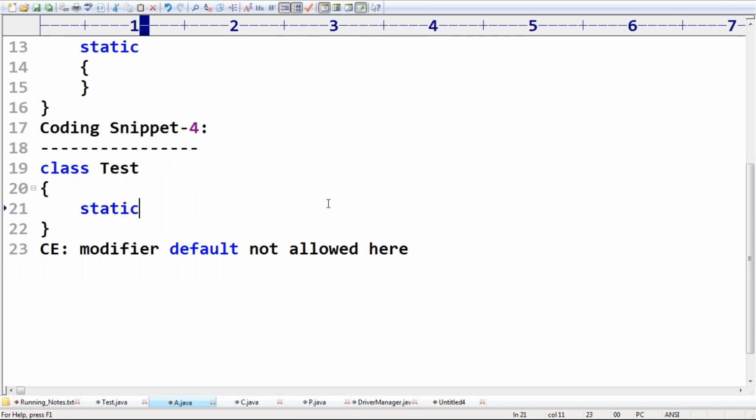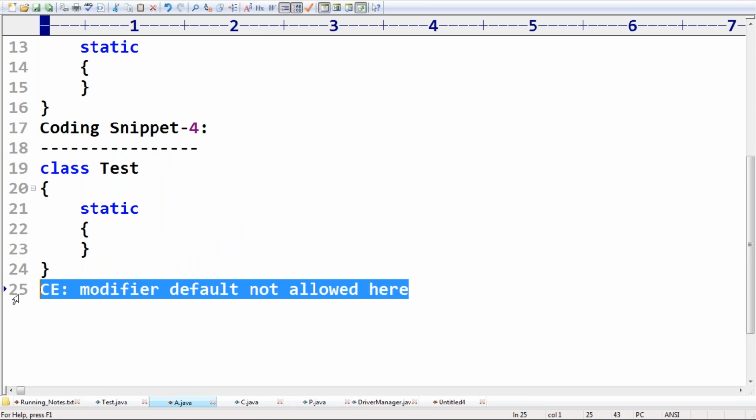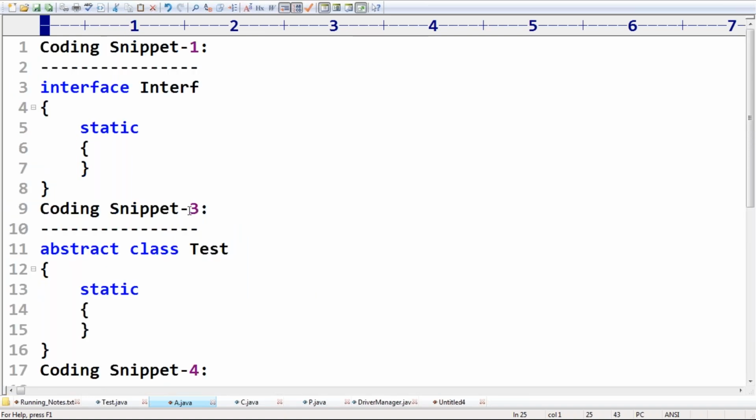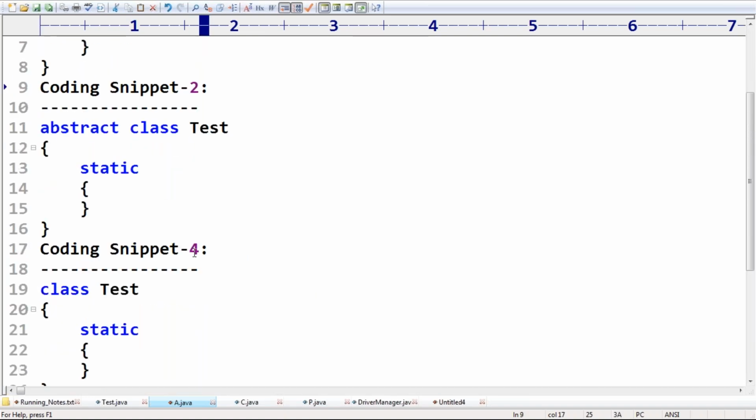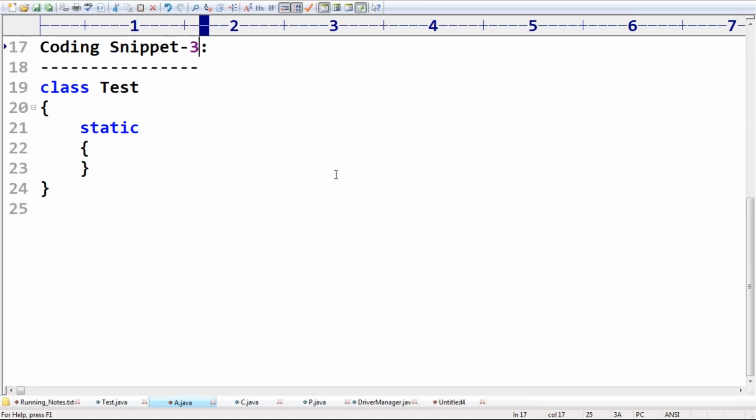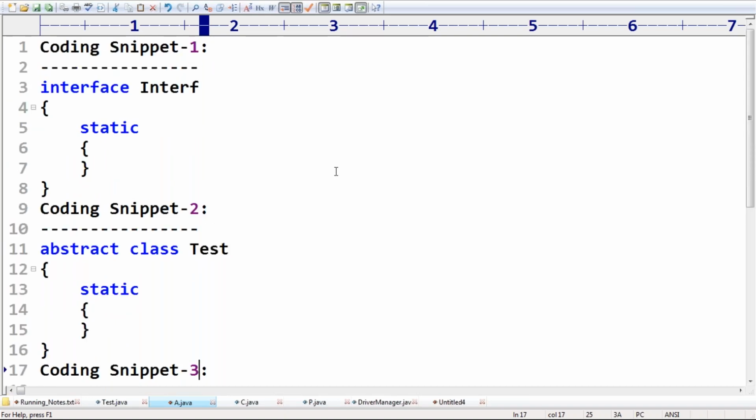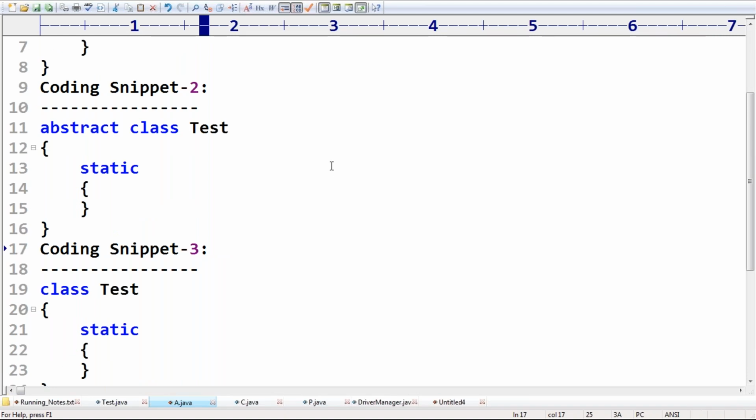Among these three coding snippets, which are valid and which are invalid? The first one is invalid, but the remaining two are perfectly valid.